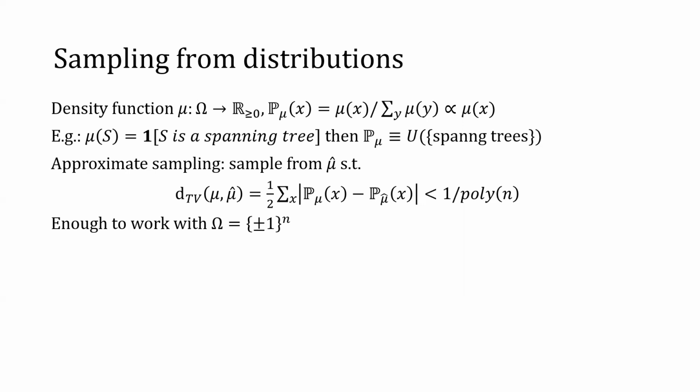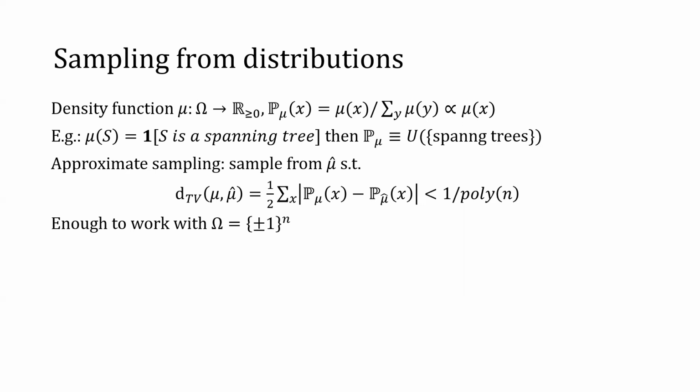On the other hand, if we want to normalize mu, then we need to know the number of spanning trees in the graph. We will see later that this task of counting the number of spanning trees in a graph is as hard as sampling a random spanning tree in the graph.